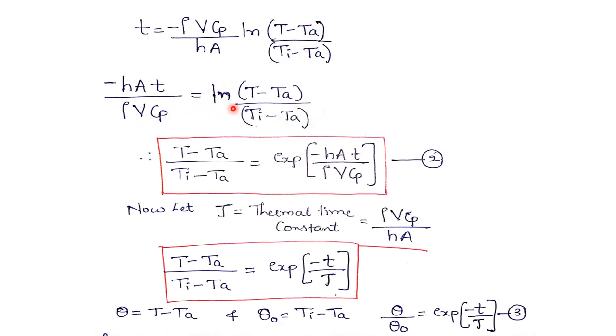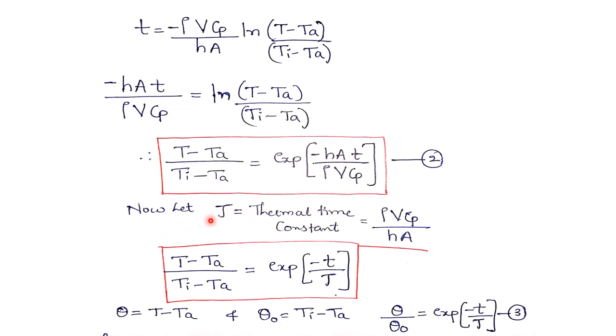If I remove this log term, then my equation will be T minus Ta divided by Ti minus Ta equal to the exponential form of this entire term. I have written here the exponential form of minus h into A into t divided by rho into V into Cp. So let me call this equation 2.